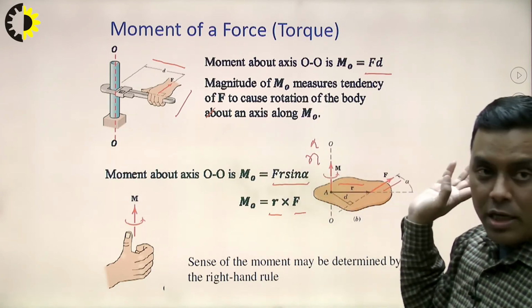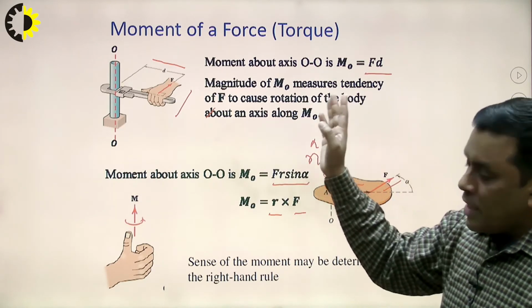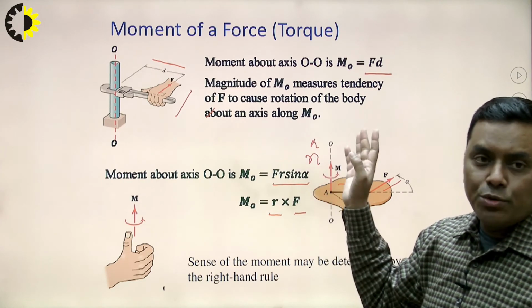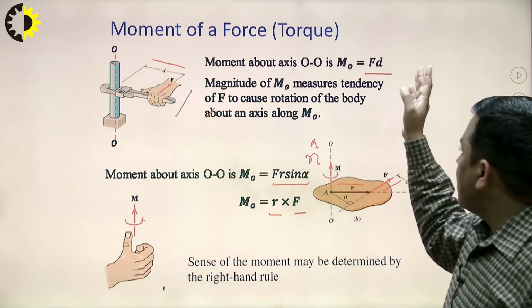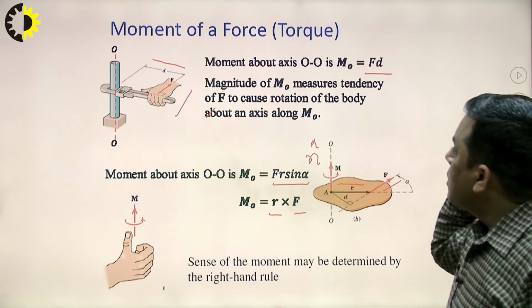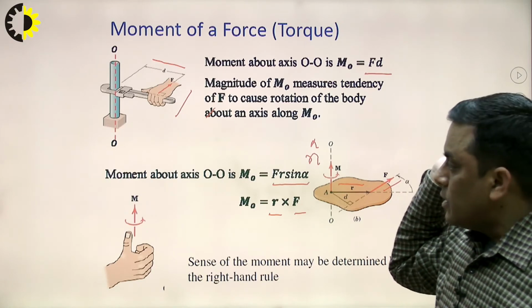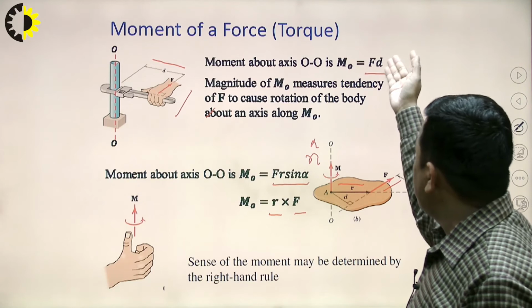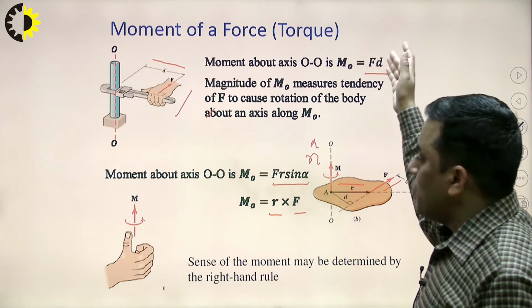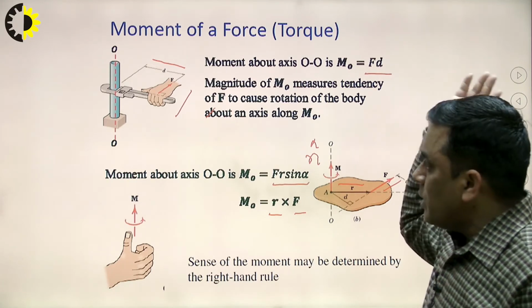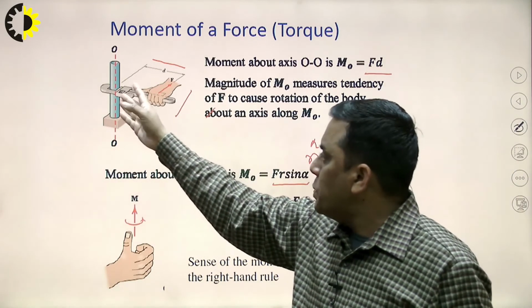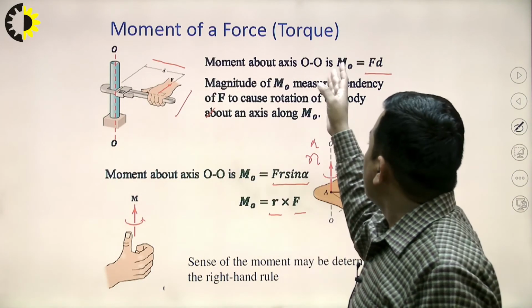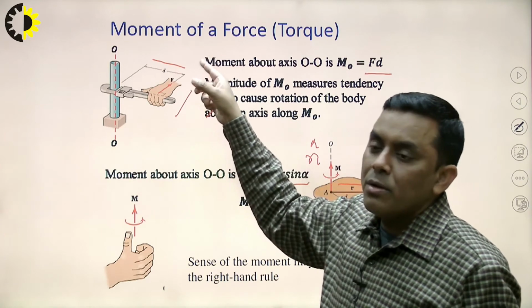So again concluding, moment is a rotational tendency due to any force and mathematically it is equal to F into D. The rotational tendency can be more if the force is more, and it can be more if D is more. So generally we prefer to increase the distance to achieve that much amount of moment.